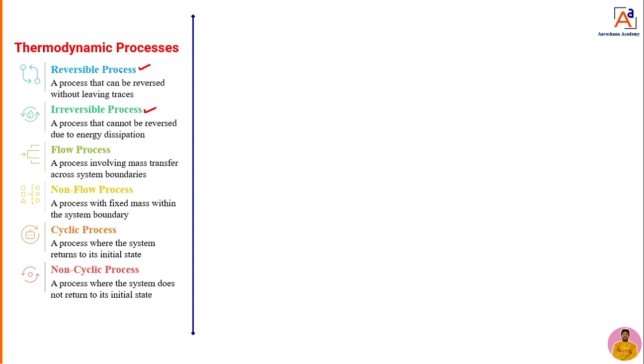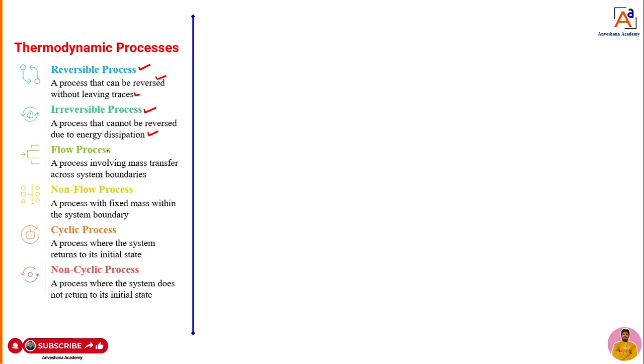What is a reversible process? A process that can be reversed without leaving traces on the surroundings is known to be a reversible process. What is an irreversible process? A process that cannot be reversed due to energy dissipation is known to be an irreversible process.